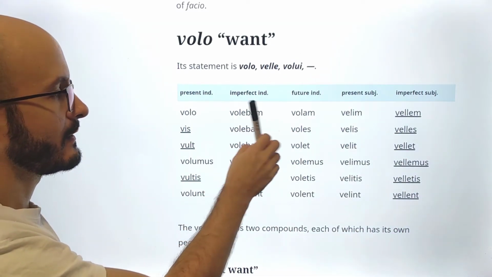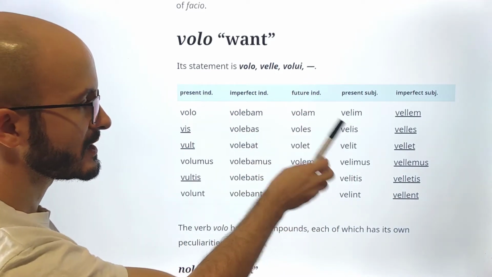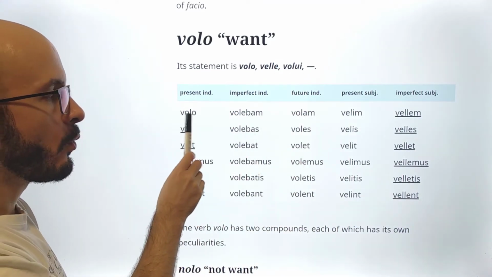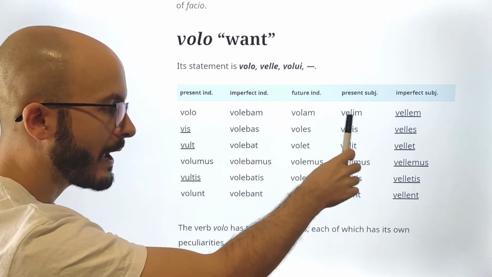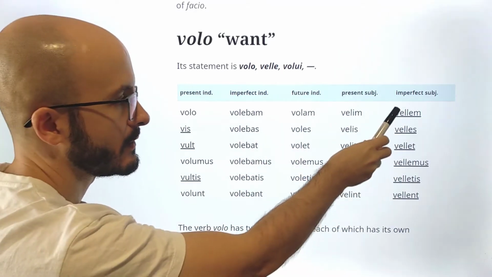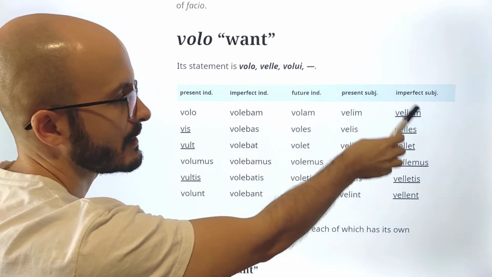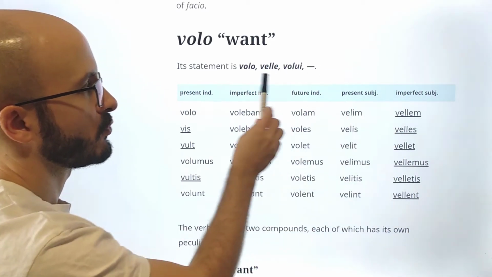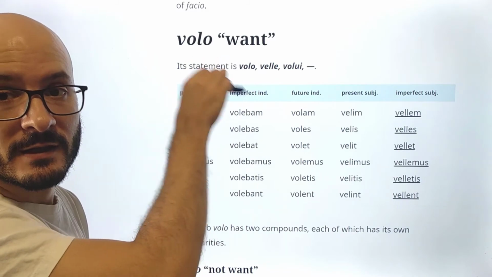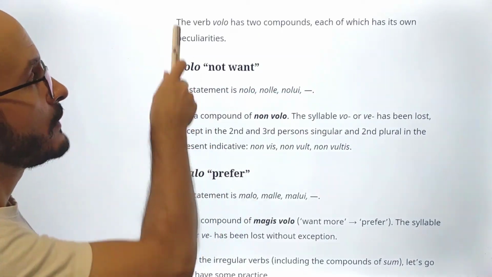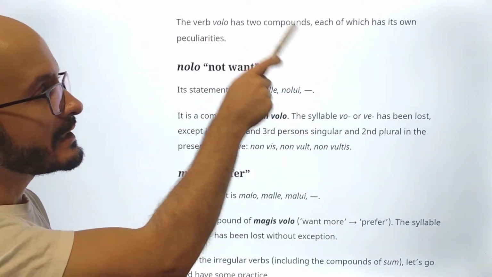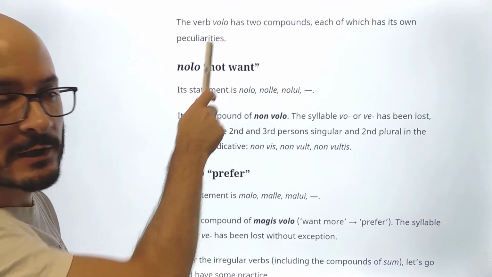Of course, you also have to check that, for example, here it is vel, here it is vell, here it is also vell, and again, this is the irregularity that we expect from the infinitive in the statement.